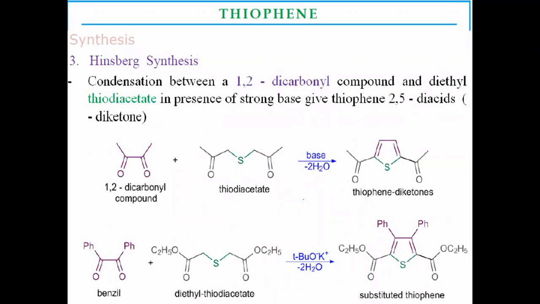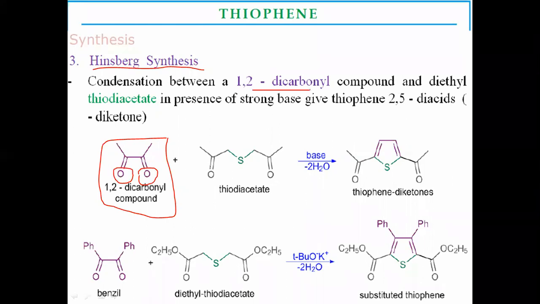Another preparation method of thiophene is Hinsberg synthesis. In Hinsberg synthesis, the starting material is a 1,2-dicarbonyl compound, meaning the keto groups are present at adjacent positions. They react with diethyl thiodiacetate, which is another starting material. They react with each other.